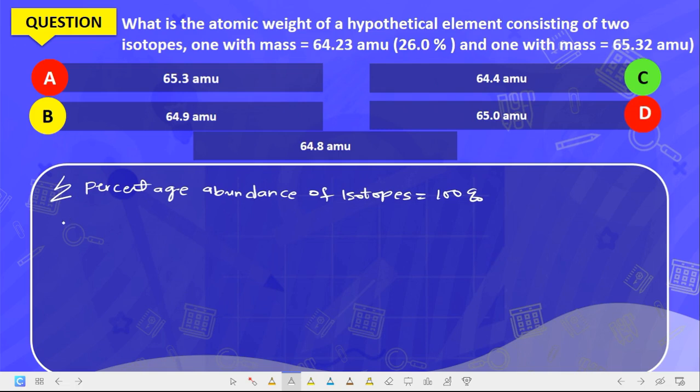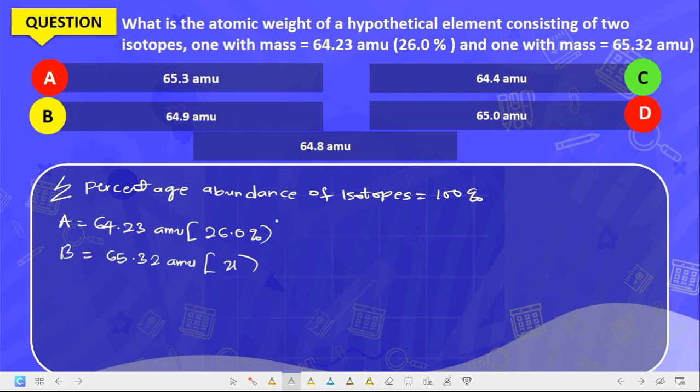Now they gave you isotope A. Let's say isotope A, the isotopic mass 64.23 AMU with percentage abundance of 26.0%. Now they gave you isotope B with atomic mass of 65.32 AMU, and the abundance X is unknown.